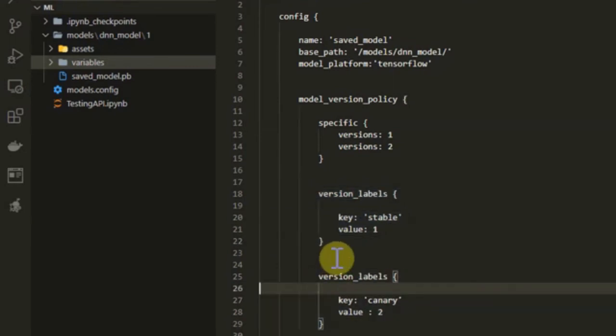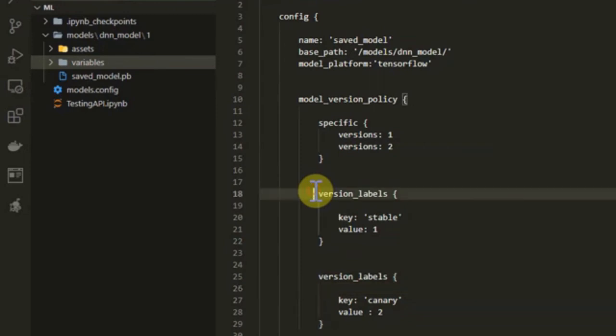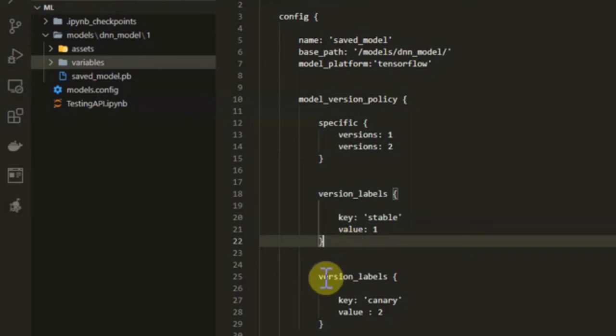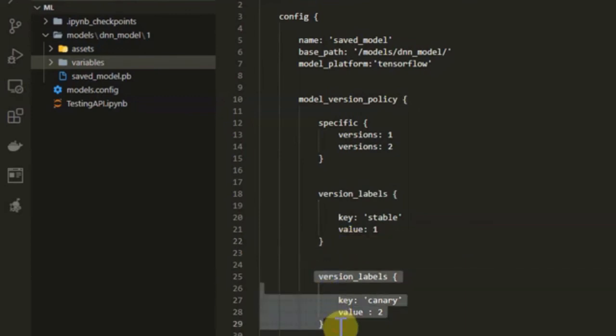If we have groups of customers in which we want to use our stable version, then we can basically deploy this stable model, and for some other customers in which we want to use a test model or like a temporary model, we can use this version of the trained machine learning classifier.